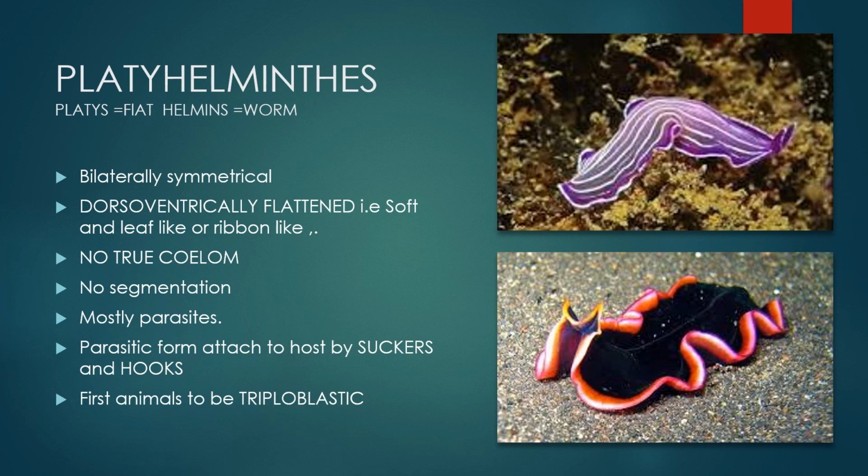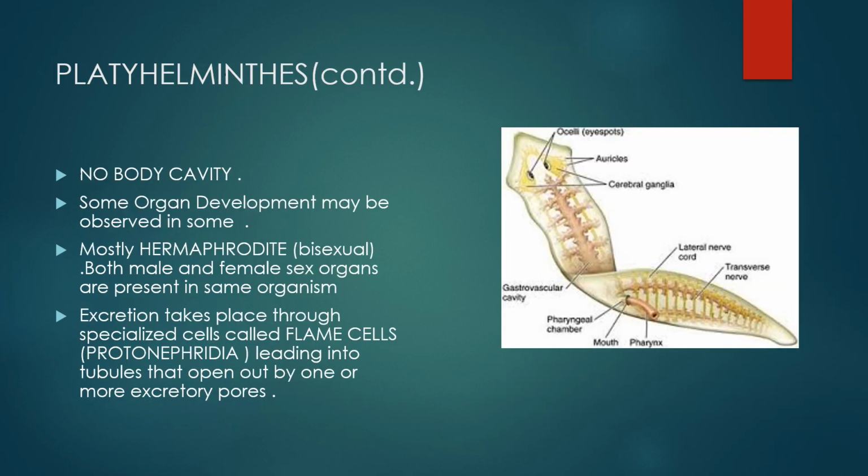Mostly these organisms are parasites, and when they are parasitic form, they attach to host by specialized structures called suckers and hooks. Now, they are the first animals to be triploblastic, and Platyhelminthes is the first phylum bearing organisms with triploblastic, that is, 3 germ layers are present in these organisms. They do not have a body cavity. However, some organ development may be observed.